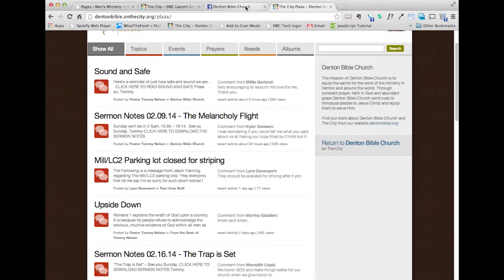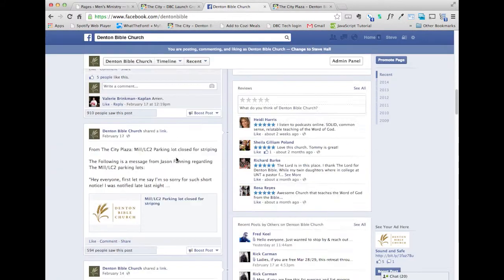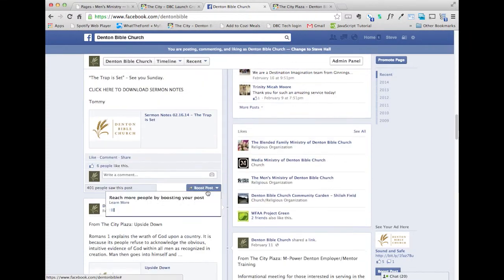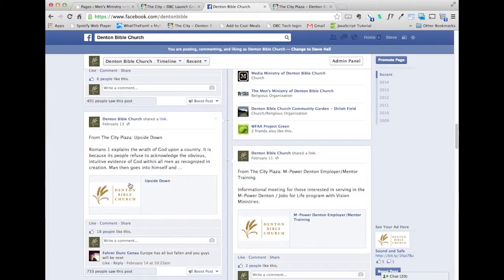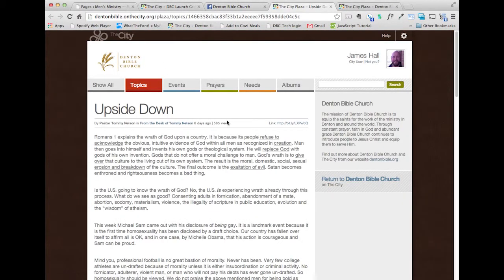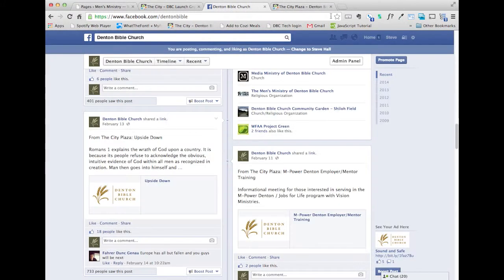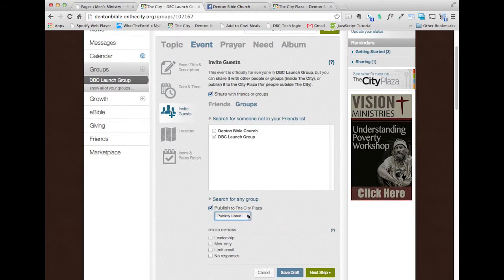If we go look at the Facebook page, here it is, right here, upside down. And it will take us back to that link. So when you create your event and make it publicly listed, not only will you get a link that you can email to people, but it will show up on the plaza and it will go to the Facebook page.